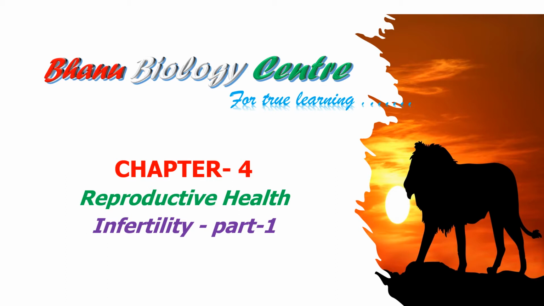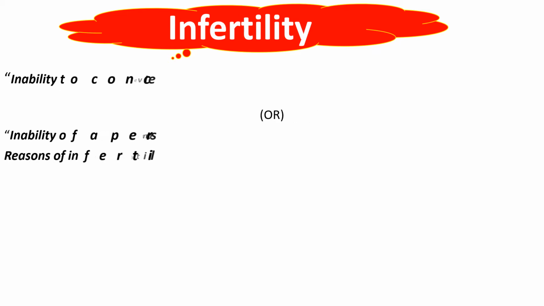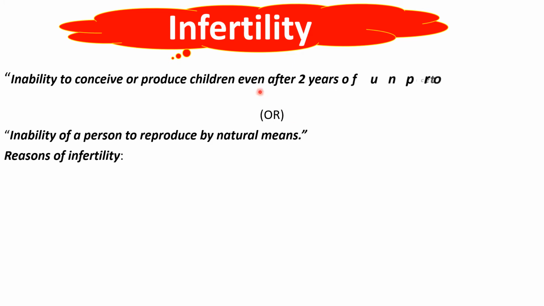In this video, we are going to learn the new concept, infertility. Let us begin the concept with the meaning of infertility. Here, I am presenting the definition from the NCERT textbook. Inability to conceive or produce children even after 2 years of unprotected sexual cohabitation is called infertility.